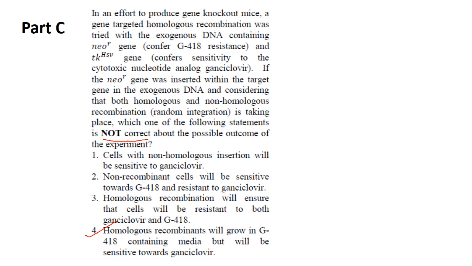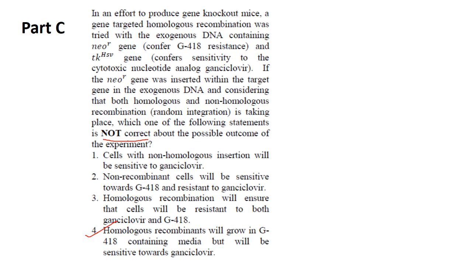Cells with non-homologous insertion will be sensitive to ganciclovir. That is correct. As per the question, which one of the following statements is not correct? They have asked not correct about the possible outcome of the experiment. So option 1 is one of the possible outcomes of the experiment. Then next one, non-recombinant cells will be sensitive towards G418 and resistant to ganciclovir.